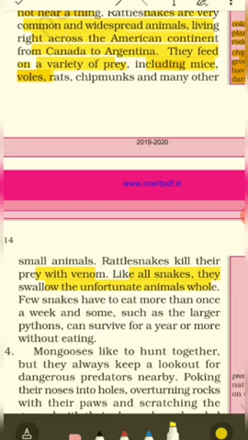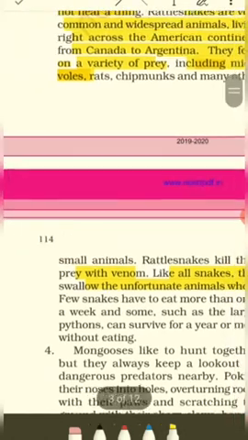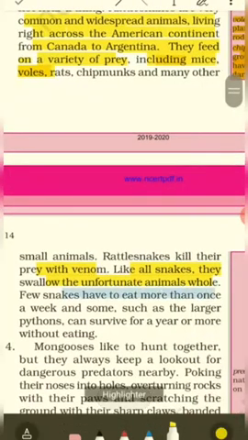Okay, now few snakes have to eat more than once a week, and some, such as the larger pythons, can survive for a year or more without eating. Oh my god, that's a very interesting fact. So some snakes have to eat more than once a week.